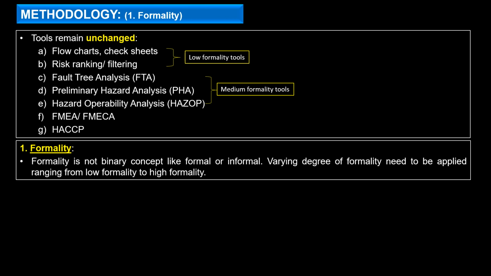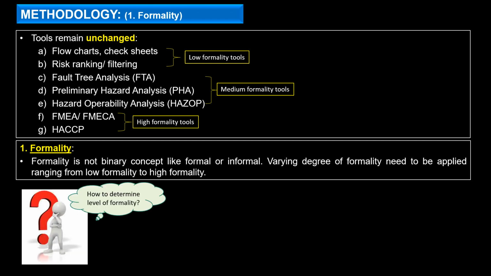So when the risk is medium, a medium level of formality can be applied, leading to the use of medium tools. But when the risk is high to the quality of the product and it is estimated that it can be highly impacting, then the approach for risk assessment has to be highly formal, and we use advanced, highly formal tools like FMEA, HACCP, etc. for carrying out the risk assessment.